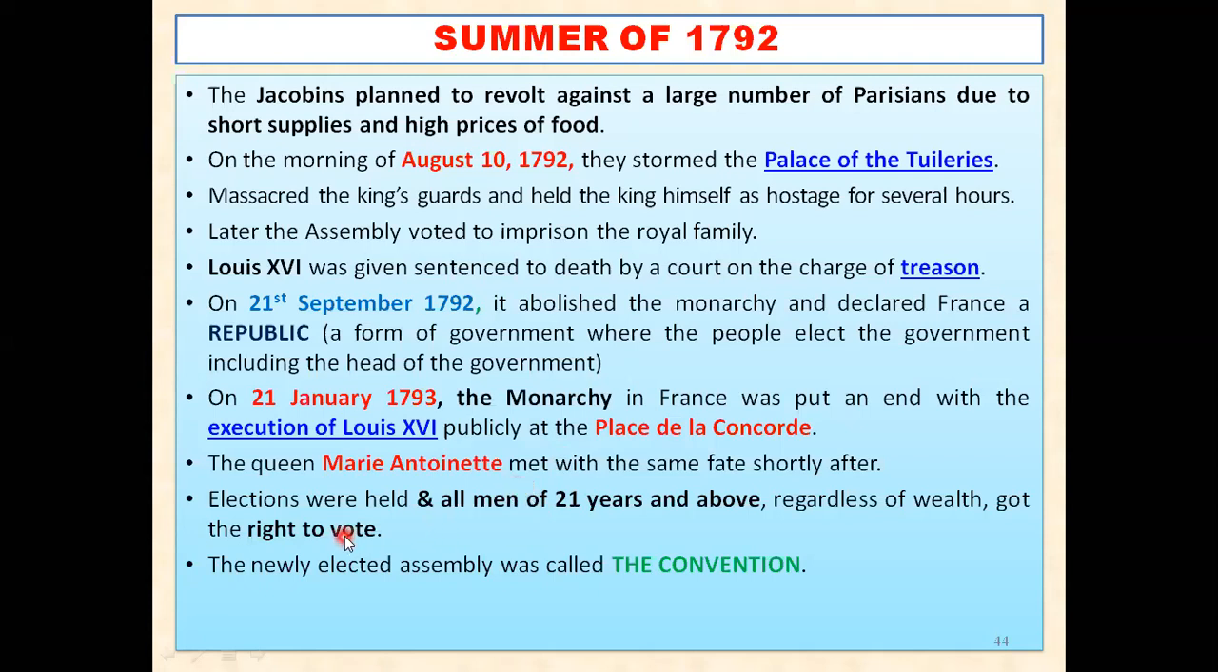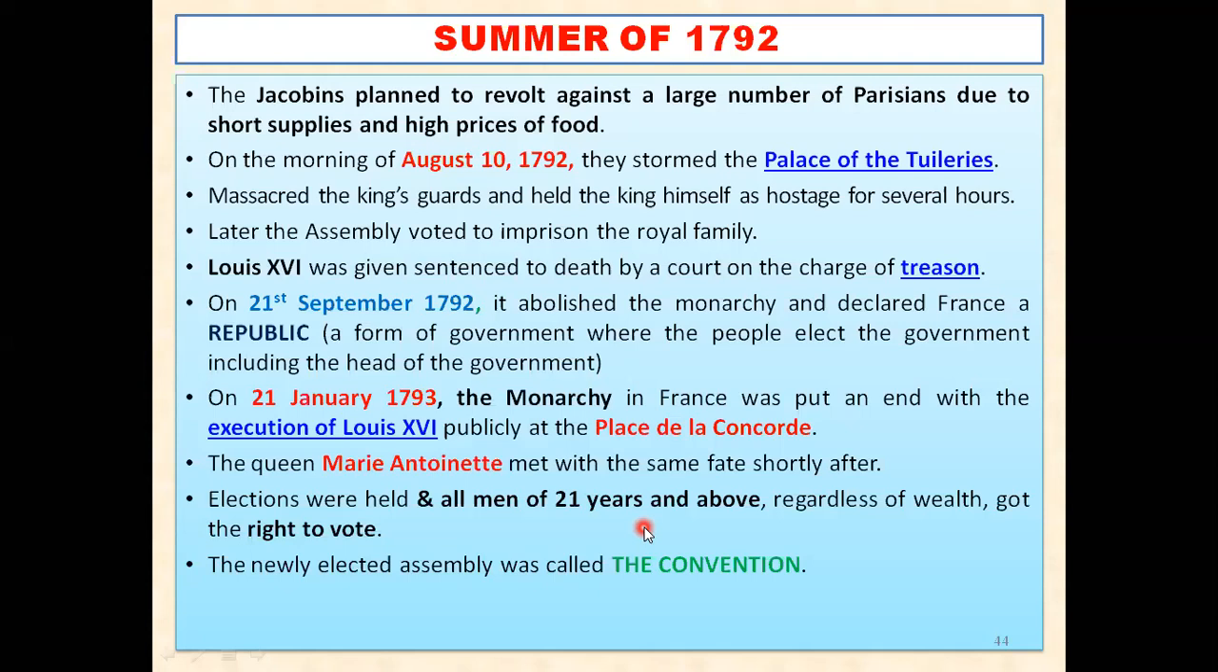publicly. And then again, elections were held, and now all men of 21 years and above, whether they are rich or poor, got the right to vote. Now, after the execution of Louis XVI, all men of 21 years and above got the right to vote, whether they are rich or whether they are poor.